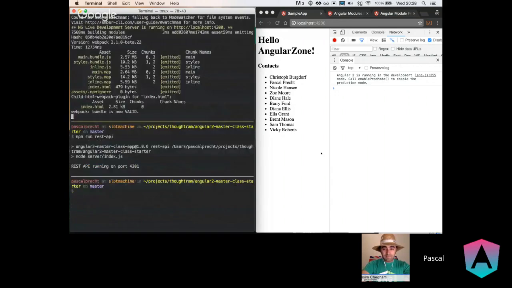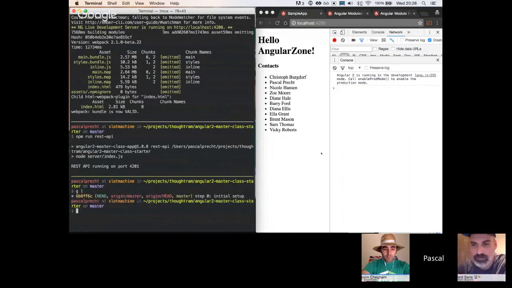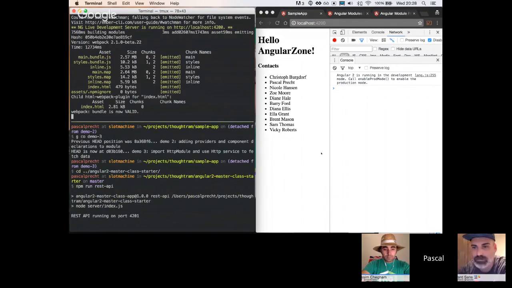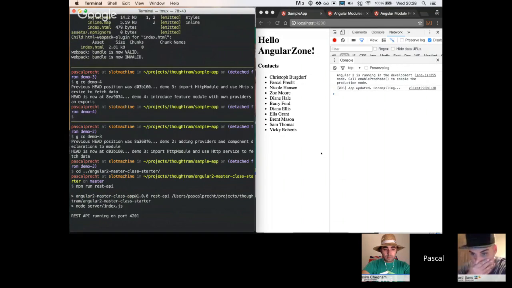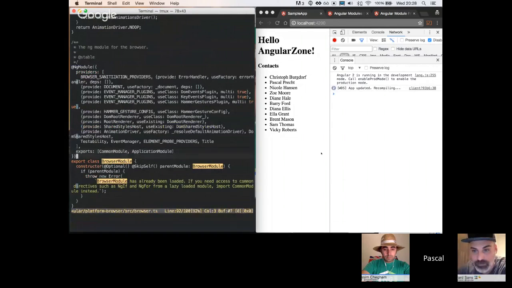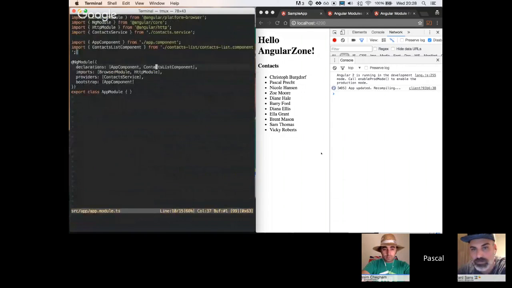Okay, so let's take a look at it. This is actually the wrong folder, so let me do it here. Okay, so we go and check out demo 4. This one introduces a feature module in our application.